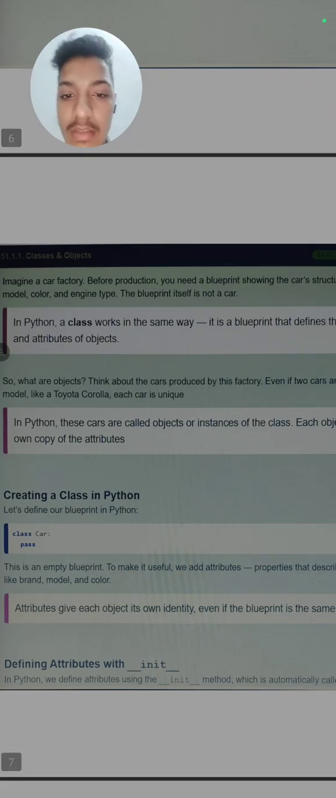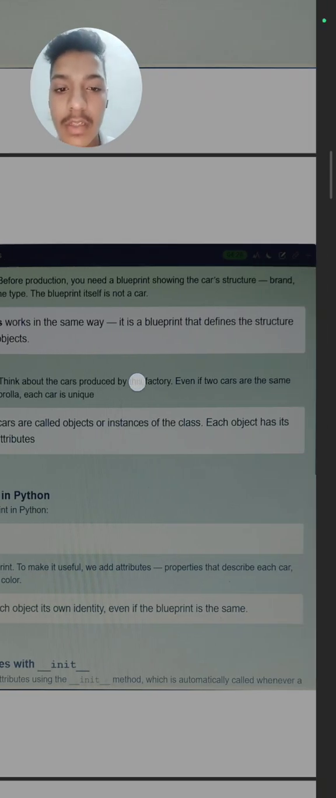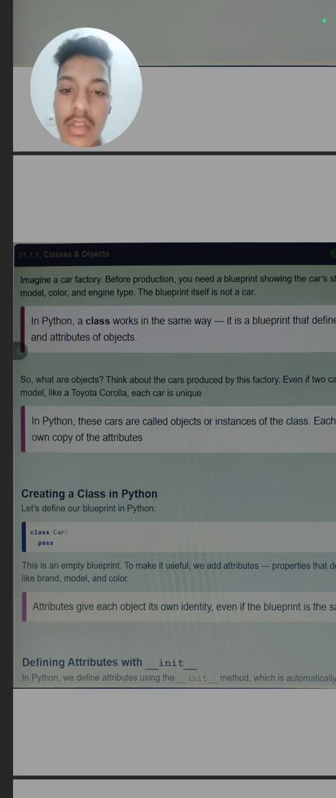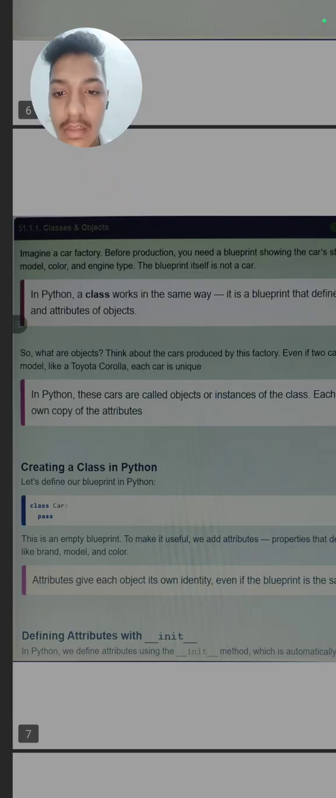So in Python, a class works in the same way. It is a blueprint that defines the structure and the attributes. So from this example, maybe you now have a clear idea of what classes are. Next is what are objects.